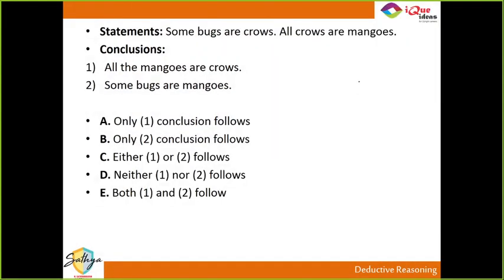Now, slightly different types of questions. No, it's the same type of question, but only the manner in which they're printed is different. Chalo, let's do this one. Some bugs are crows, all crows are mangoes. Which of these conclusions?